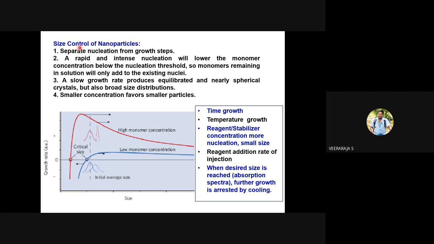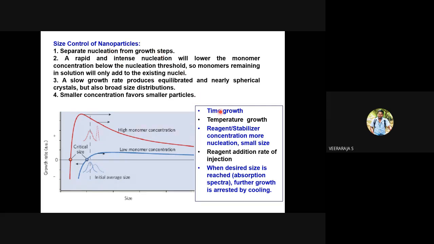Okay, so you separate the nucleation and growth steps. It's not literally separating; you distinguish the nucleation and growth steps. There are ways of doing that. You can control time, temperature, or add some stabilizing agent, or inject some additives. These are the ways you can separate nucleation and growth.